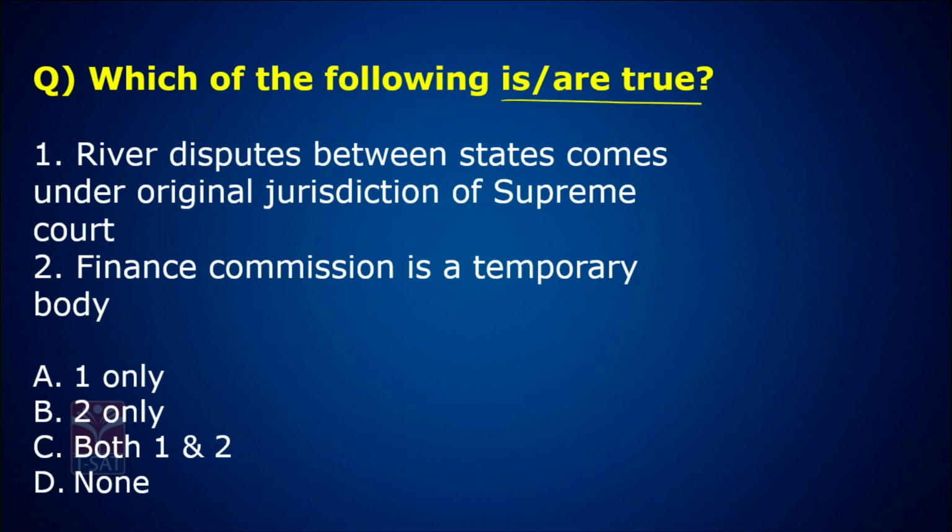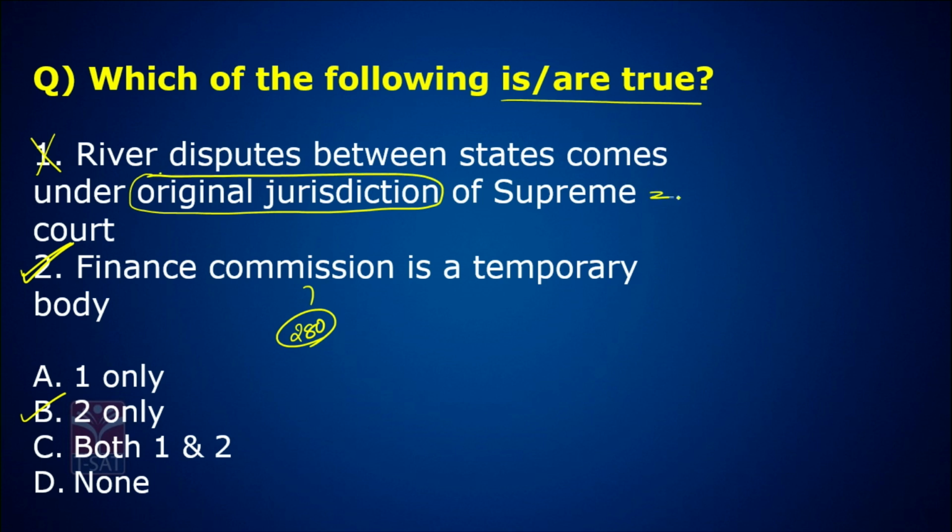River disputes between states come under original jurisdiction of Supreme Court is a wrong statement. Finance Commission under Article 280 is a temporary body. It's a correct statement. Answer is B. I hope the majority of you have kept the correct answer. But how and why? Look at the first statement. I hope everyone knows the meaning of original jurisdiction.